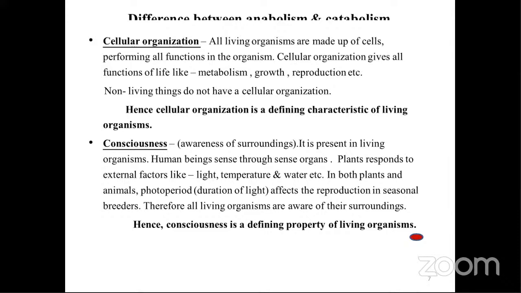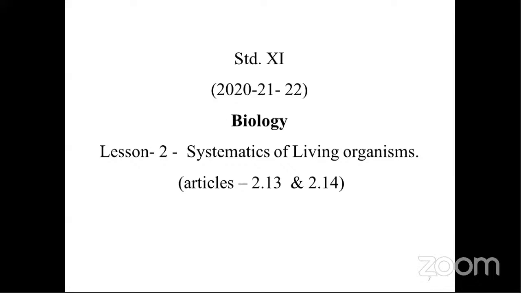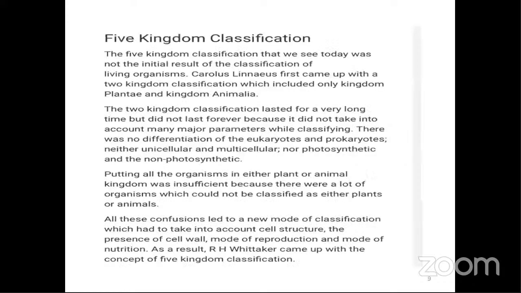Okay, now instead of wasting time, we will switch to the next lesson, that is lesson number 2, systematics of living organisms. In this, we have only 2 articles, students, 2.13 and 2.14. So we'll take them up one by one. Yeah, the 5 kingdom classification.